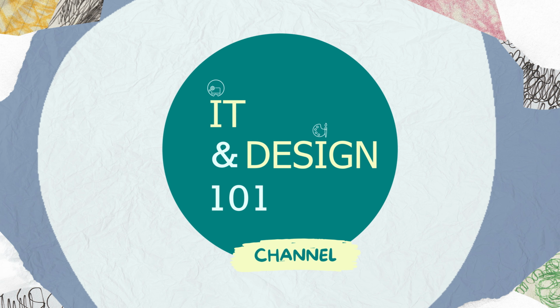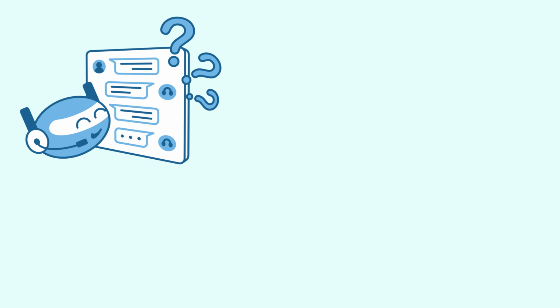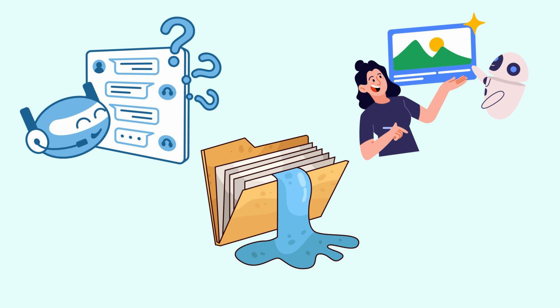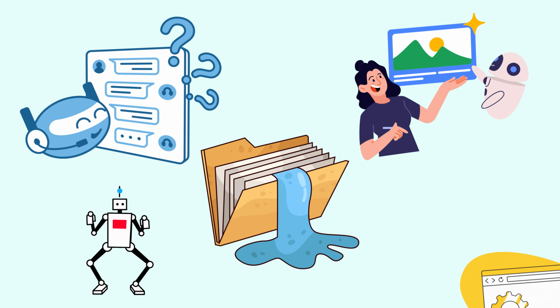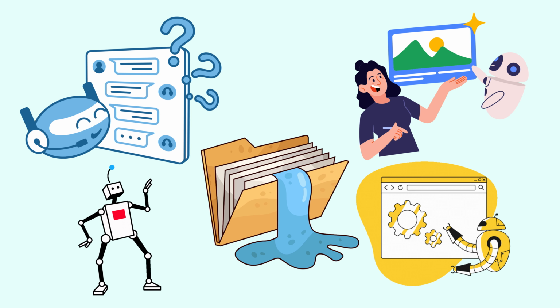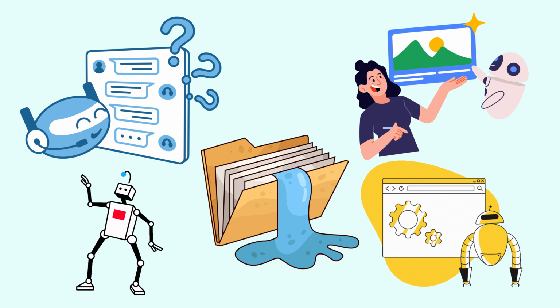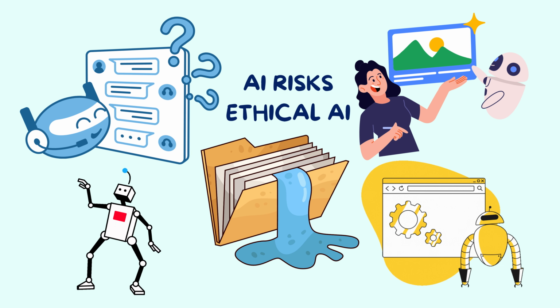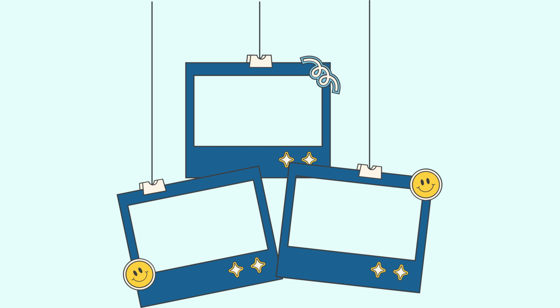AI can write articles, answer questions, and help you work faster, but it can also leak confidential data, make things up, and confidently tell you the wrong answer. In the next few minutes, we'll explore the biggest risks of using AI and how to use it ethically. Let's talk about the big picture first.